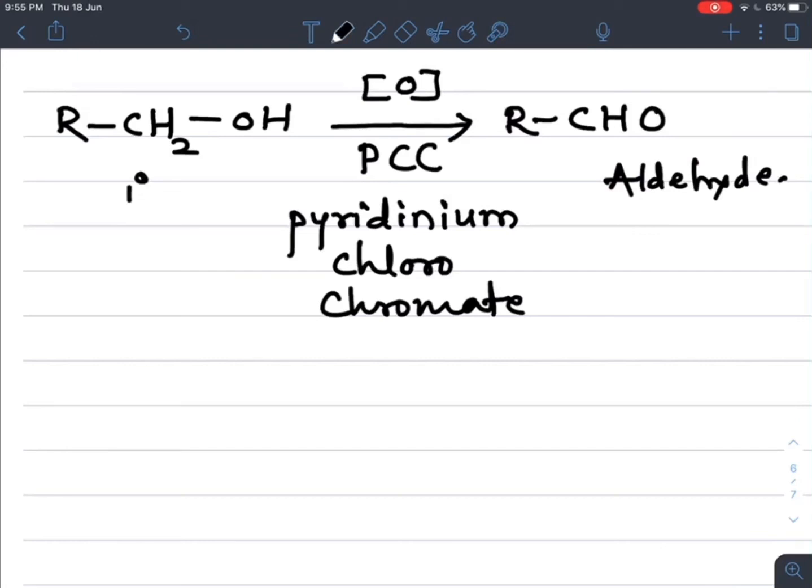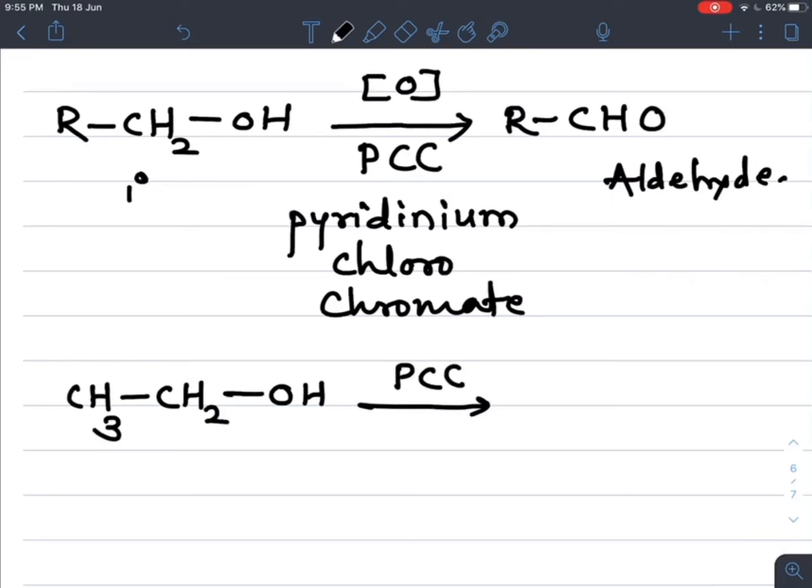only. Suppose we take an example of ethyl alcohol. So what is the formula of ethyl alcohol? CH3CH2OH. When it undergoes oxidation in presence of PCC, or copper is also there as oxidizing agent, or one more is CrO3, then controlled oxidation takes place, but with CrO3 in CH2Cl2 as a solvent.